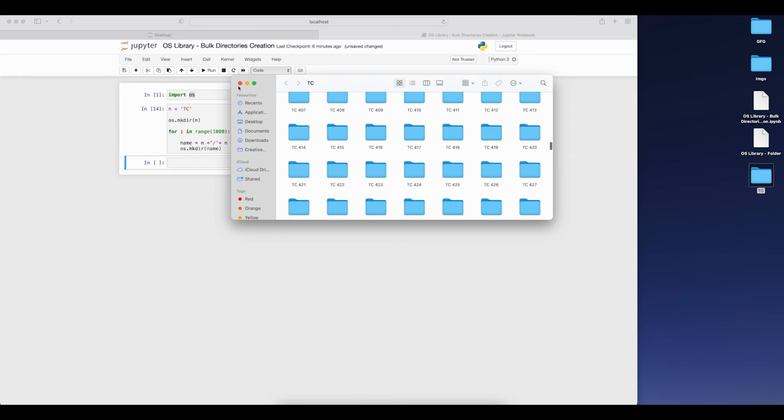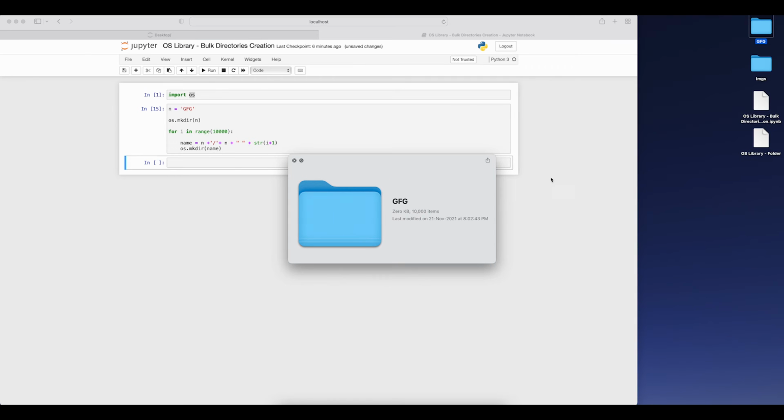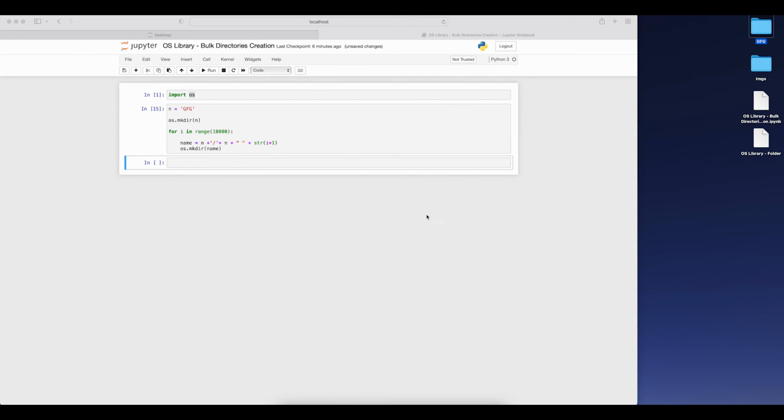Now how you want to change the name? You can change the name using the path here. That's up to you how you want to take it, but that is the process. Now what if I want to create not 1000 but 1,000,000 folders? I want to just change the process, like how much time it will take if I want to create 10,000 folders. Execute it. It does not take any time, just a fraction of a second it created 10,000 folders.